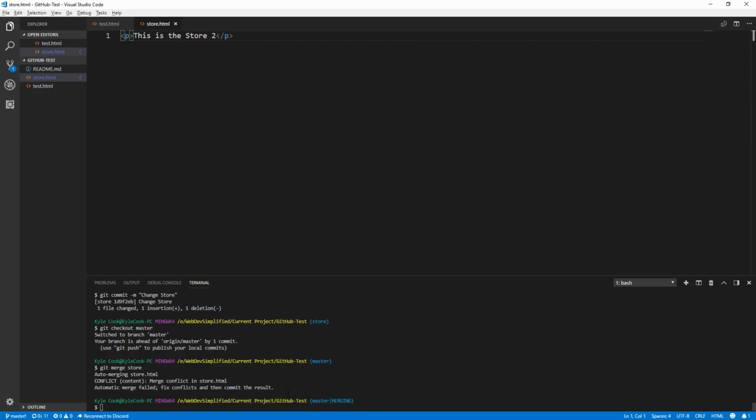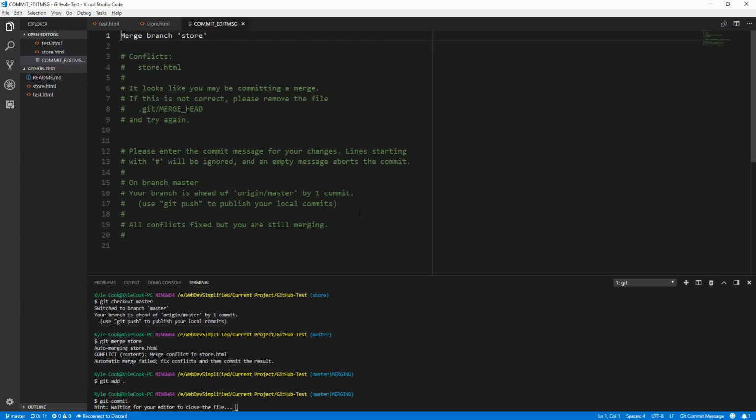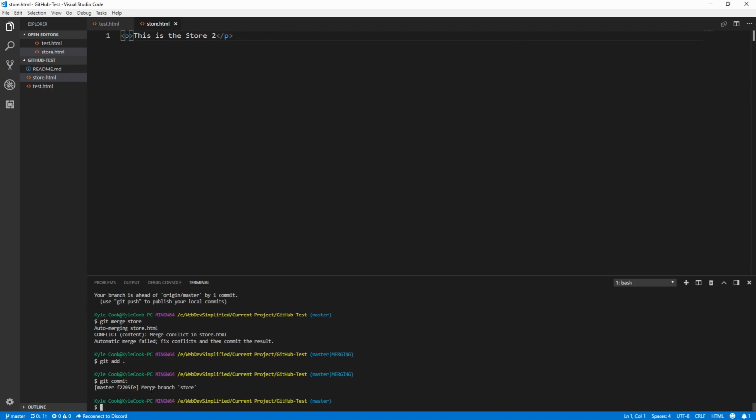Now all we need to do is add that file by calling git add with a period after it, and then we can just call git commit. This is because Git will automatically generate a commit message for us if we hit enter. As you can see, it opens it up in Visual Studio Code Editor, which is something that, if you watched my video on setting up Git and GitHub, was an option that I gave you as opposed to using the terminal. Once you have gotten in here, we see that Git has already created a message for us, so all we need to do is save this file and close it, and it'll automatically create that merge for us.